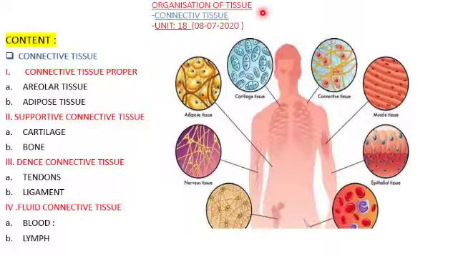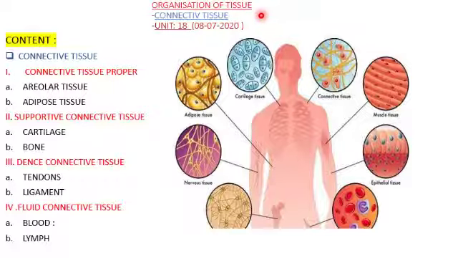And this is the lesson called Organization of Tissue, where we started from the meristematic and went to the permanent, where you learn about the simple and complex tissue. And in the last session, Justina Miss would have explained about animal tissue, where you have studied about the epithelial tissue and its function. Then you would have learned about the simple epithelium and compound epithelium. And today I'm going to take over with the connective tissue.